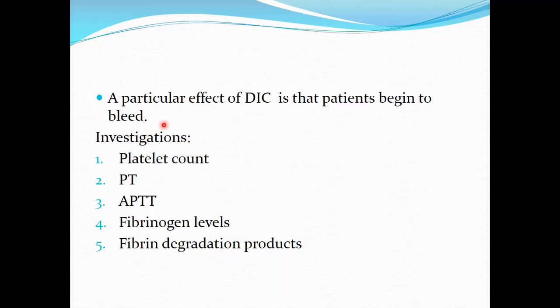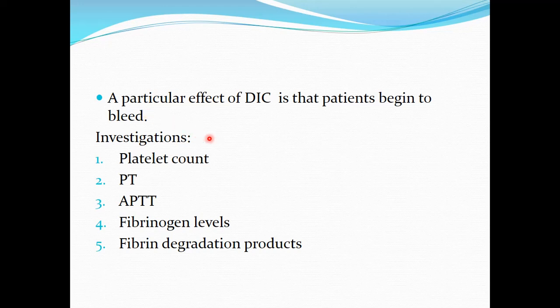Due to the consumption of the clotting factors, a very important feature is that the patients of disseminated intravascular coagulation begin to bleed. As I just told you, secondary bleeding tendencies can be there.